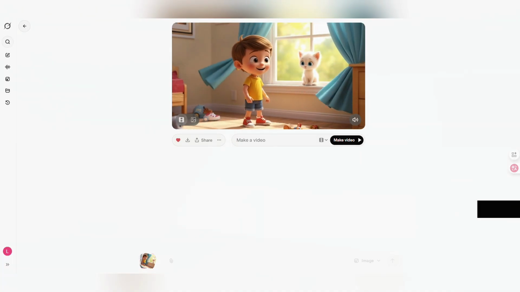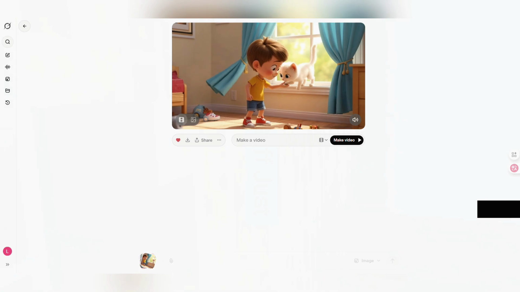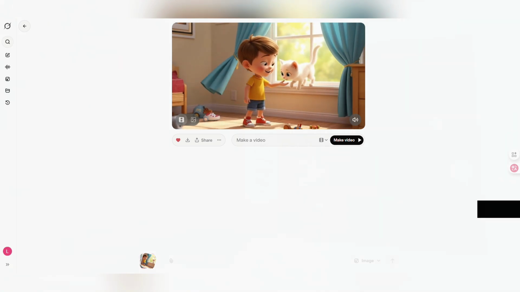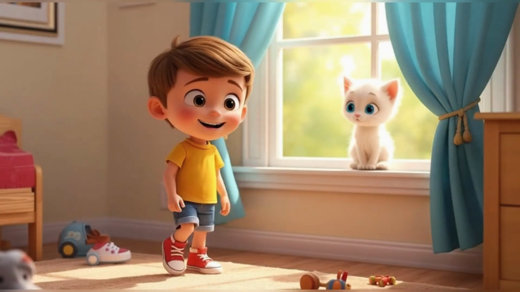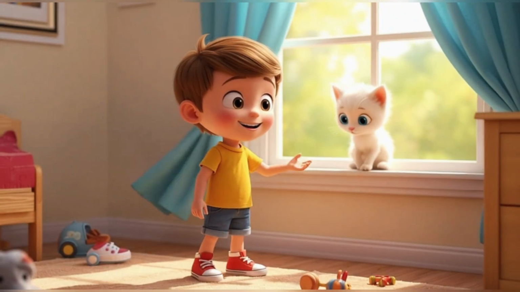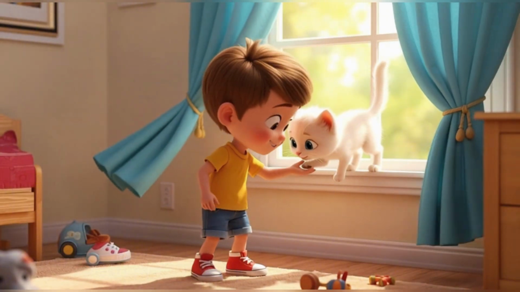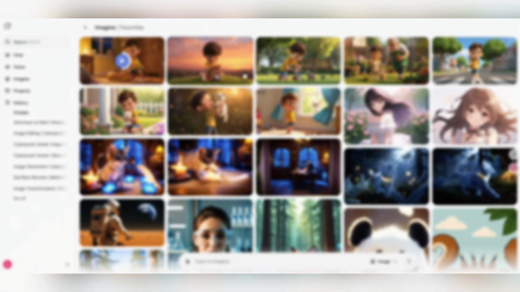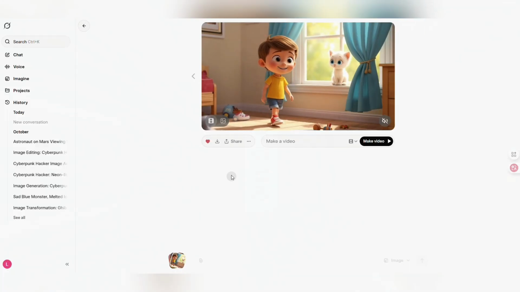The camera pans and the characters even have subtle breathing. The most amazing thing is we didn't write a single prompt. It did it automatically. And it even automatically added background music. That's so smart. If you just want the image to have some motion, you can download it directly at this point.